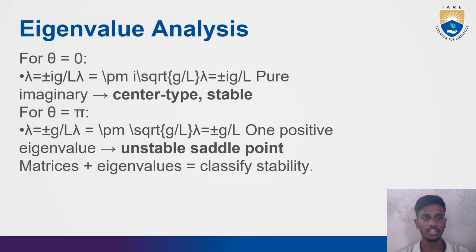Next, eigenvalue analysis. For theta is equal to 0, lambda is equal to plus or minus i square root of g by L, pure imaginary, center type, stable. For theta is equal to pi, lambda is equal to plus or minus square root of g by L. One positive eigenvalue means it is an unstable saddle point.